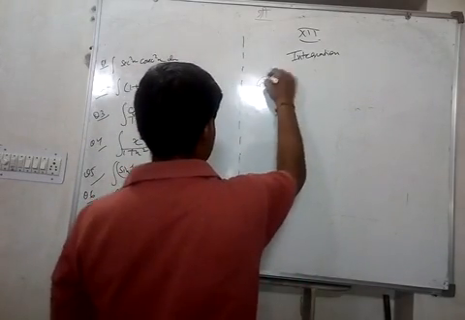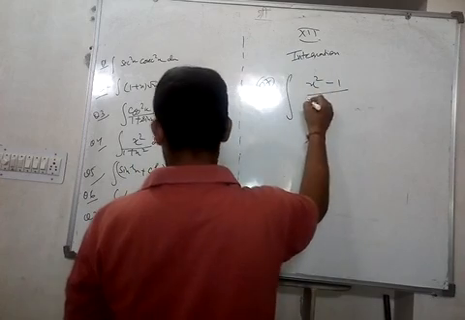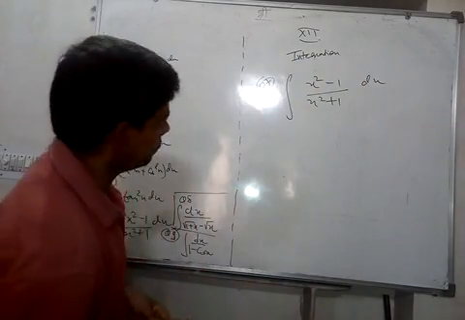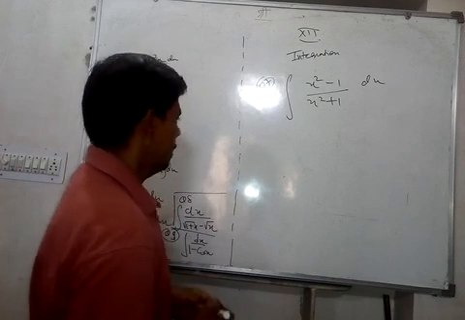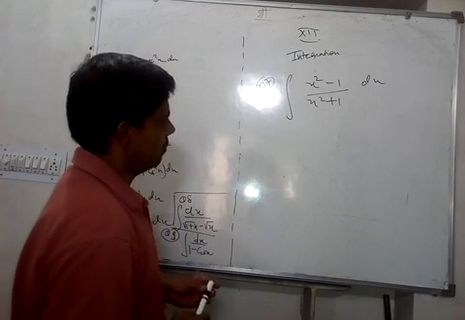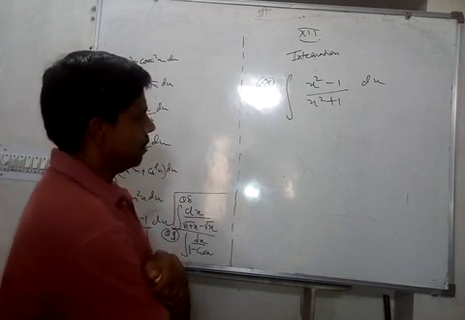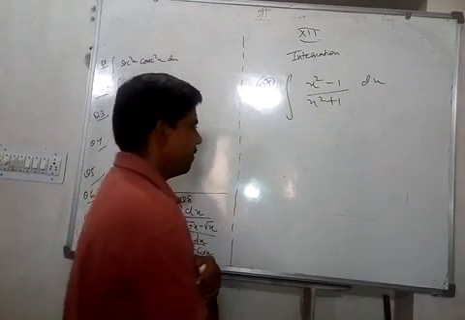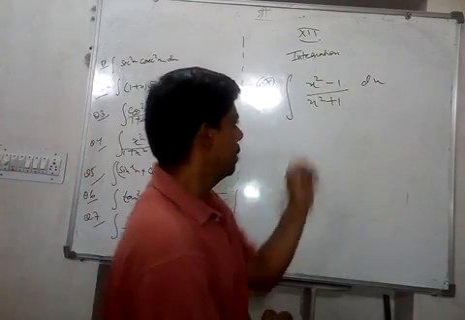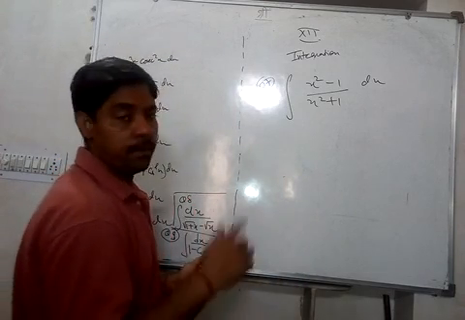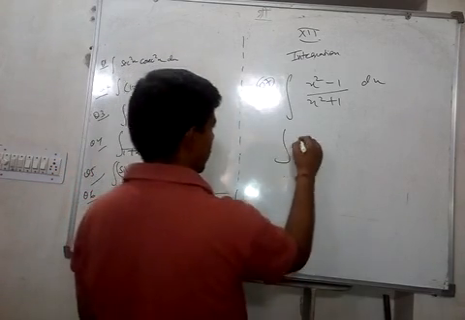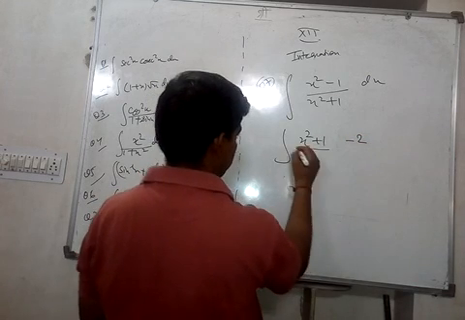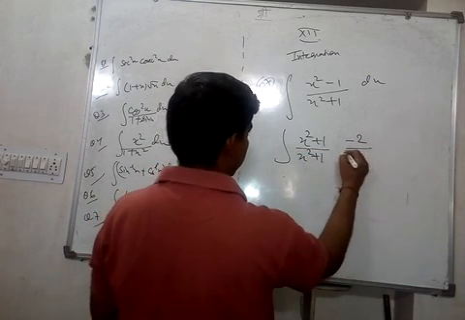Integrate, question number 7. x square minus 1 upon x square plus 1 dx. Try this question. Now you have to write x square minus 1 plus 1. Okay. So what can you do? Can you do the same trick that you have done in the last question? If I add plus 1 here, I will have to subtract 1. That will become minus 2. So you can write like this, x square plus 1 and that will become minus 2. So separately divide like this.